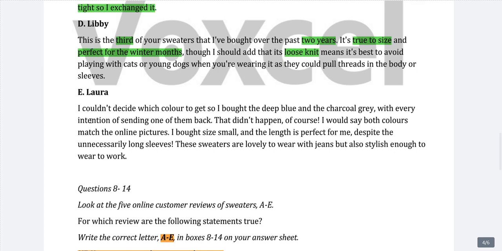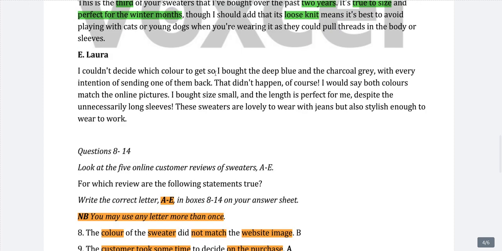Now moving on to E paragraph. I couldn't decide which color to get, so I bought the deep blue and the charcoal gray with every intention of sending one of them back. So this particular person is saying that she was not sure which color she should buy, so she bought these two colors, deep blue and charcoal gray. And what was her intention? Her intention was sending one of them back, meaning she wanted to return one. That didn't happen, of course, meaning she changed her mind.